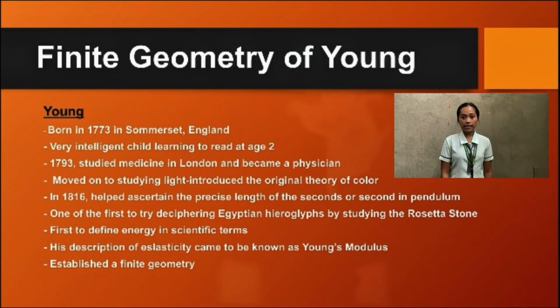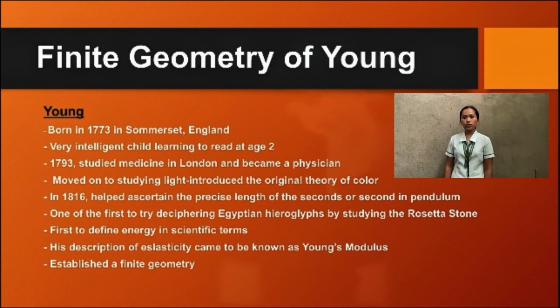So let us proceed to the last topic, which is the finite geometry of Young. Before we explore the axioms and theorems of Young, we first should know him. Young was born in 1773 in Somerset, England, and was a very intelligent child, learning to read at age 2. He studied medicine in London and became a physician in 1793.